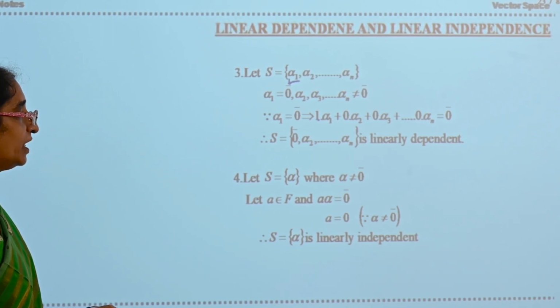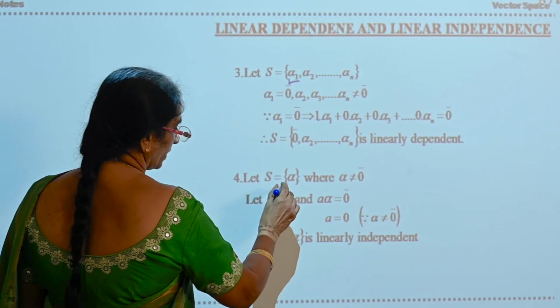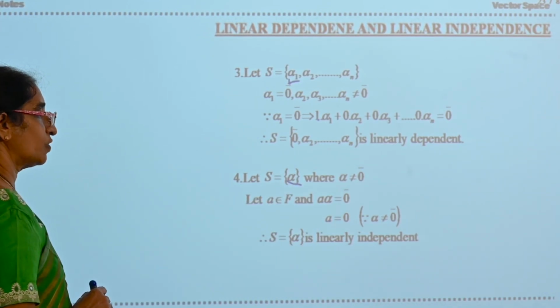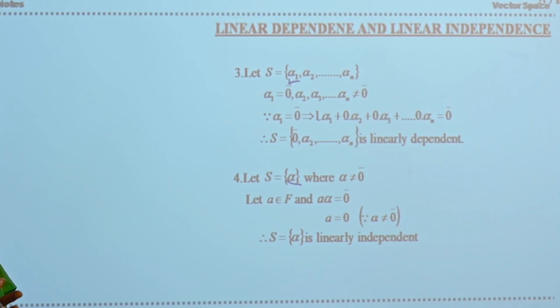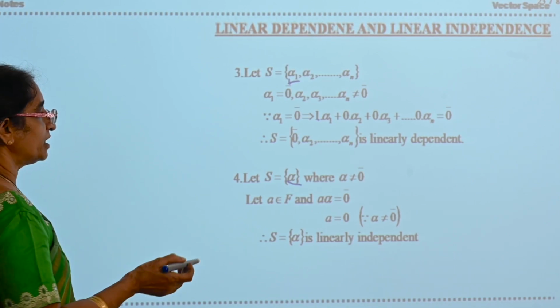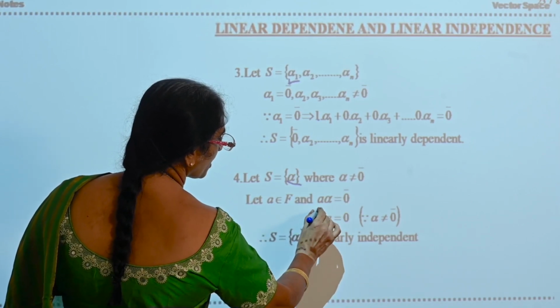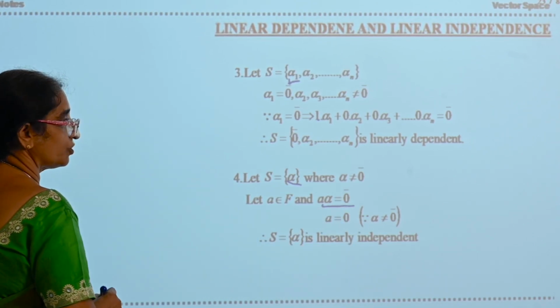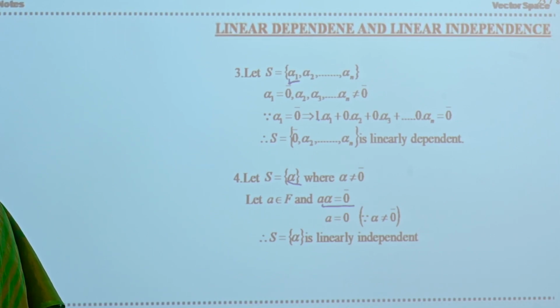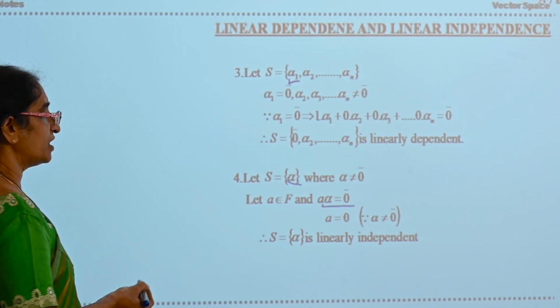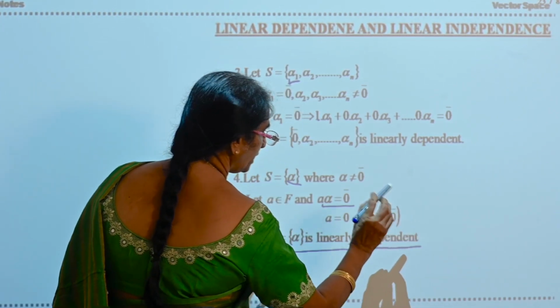Similarly, if you take any singleton set, and that element is not equal to 0, then it will be linearly independent. Now S is equal to singleton alpha, alpha is not equal to 0. Its linear combination will be A alpha is equal to 0 bar. Since alpha is not equal to 0, A will be 0. So the constant existing in that linear combination is becoming 0. Only one constant is existing, that is also equal to 0. Therefore, the set S is linearly independent.